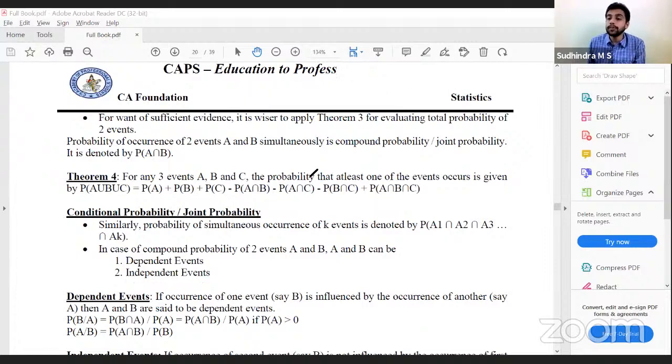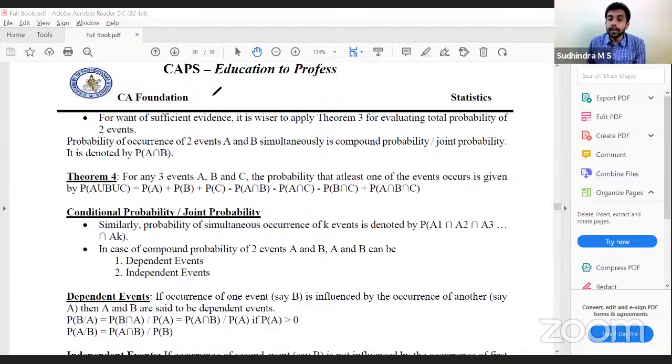Therefore, probability of B given A is probability of B, and probability of A given B is probability of A. Therefore, if two events are independent, can I say probability of A intersection B is probability of A into probability of B? Yes, sir. How do we say that?